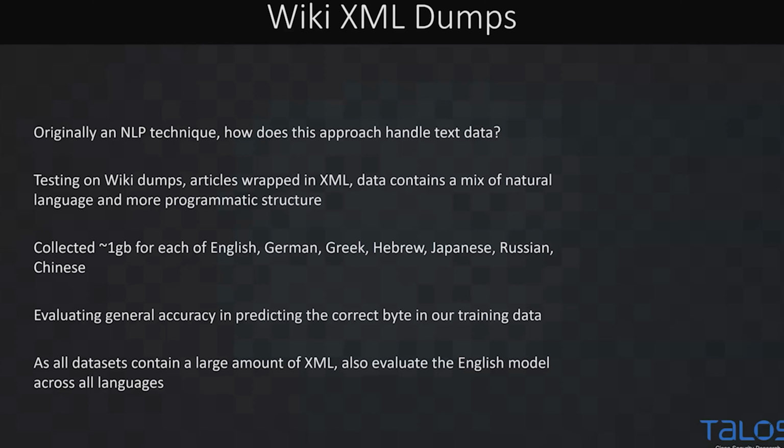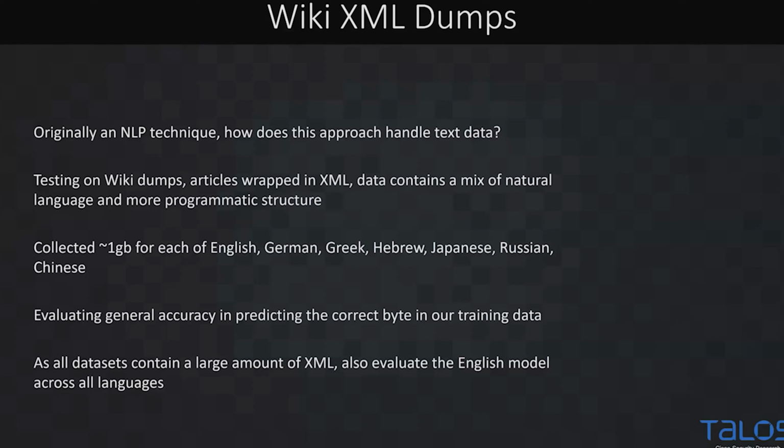So for this experiment, we collected about 1 gigabyte of bytes for the English, German, Greek, Hebrew, Japanese, Russian, and Chinese languages. The OpenAI task was just on English. So part of this is we want to see, is this a fluke for English only, or do we do okay on other languages as well? And since all of these data sets contain XML and natural language, we want to make sure the model is not just learning the XML.